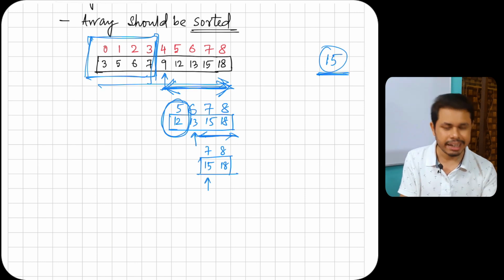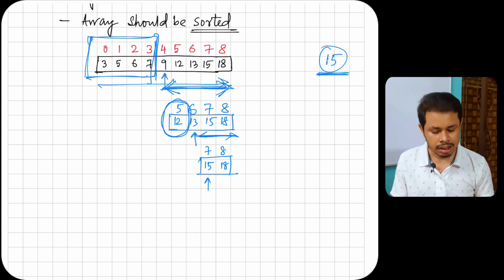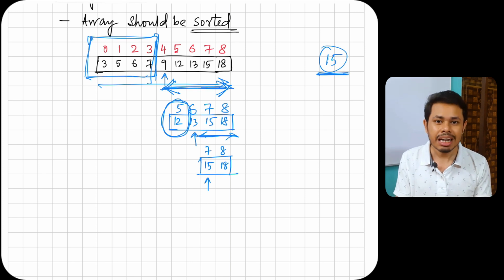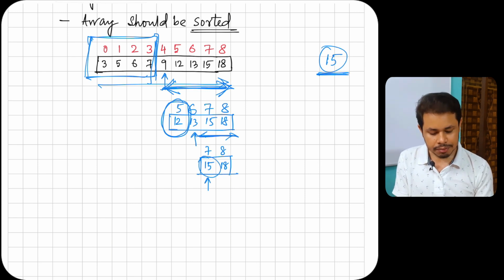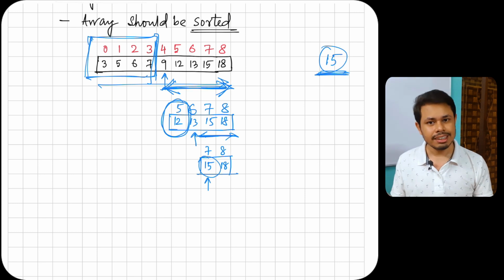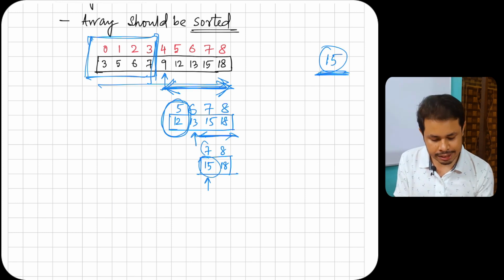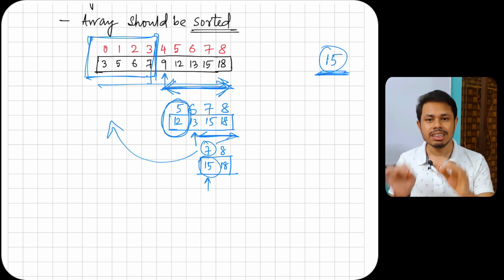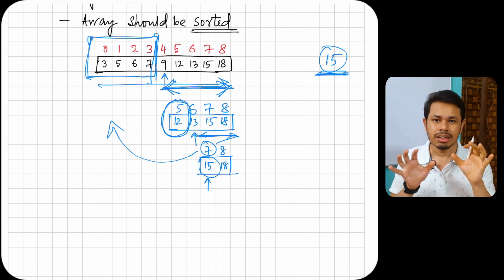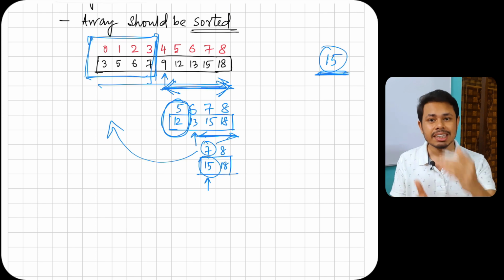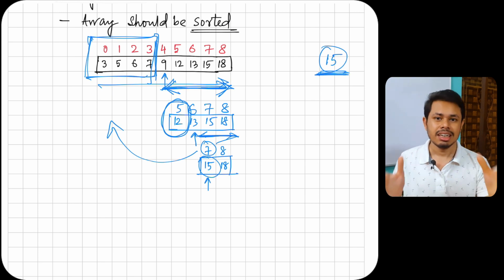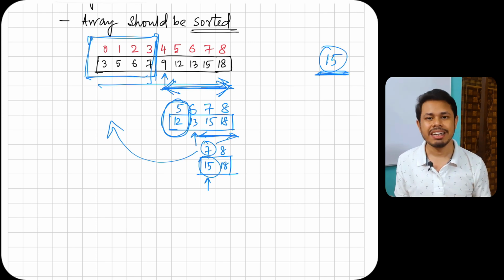You can also consider 18 to be your middle element, doesn't matter. So let's say 15 is our middle element. Is 15 equal to our search element? Yes. Then we'll return the index 7 here, right? 7 will be returned and we'll say that 15, which is our required element, is present at the 7th index inside our array. Now binary search is complete.